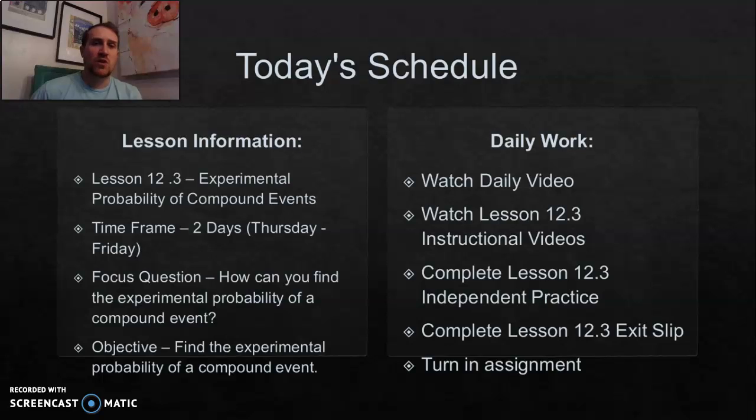Like I said, we're finishing lesson 12.3, experimental probability of compound events. Remember, I mentioned yesterday that compound events are when usually two, but it could be more, things are happening at a time. So maybe, for example, we are locked inside our house during quarantine, and we're looking at our front window, and we're so bored that we're keeping track of all the cars outside our house. And let's say some of those are cars and some of those are trucks.